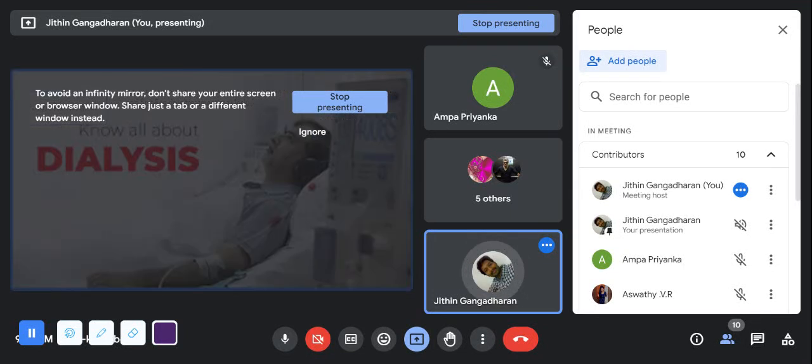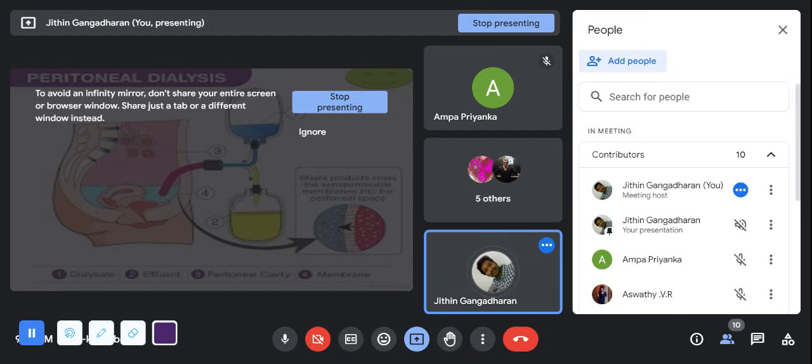Now, understand your dialysis, how the dialysis is taking place. So we have peritoneal dialysis and hemodialysis. What is peritoneal dialysis? The peritoneal cavity acts as a membrane. So it may take 6 hours to complete per dialysis, the peritoneal dialysis. So a dialysate will be inserted into the peritoneal cavity and we'll wait for some time. After that, the same bag will be kept beneath or just below the peritoneal cavity so that all the waste is excreted into that. Okay, this is peritoneal. It's a home process. You can do it at your home.